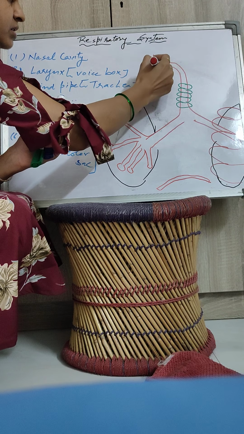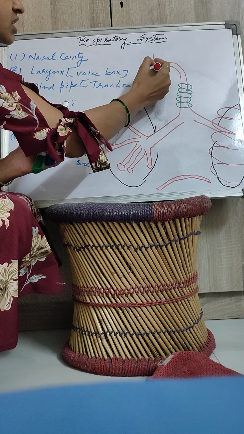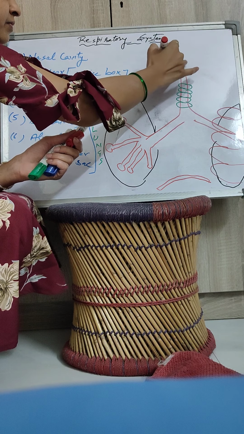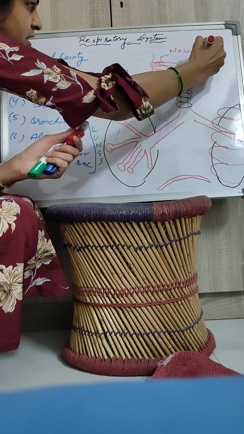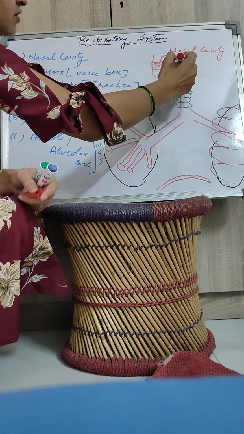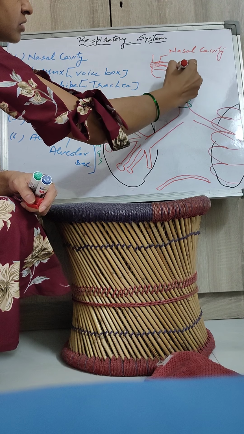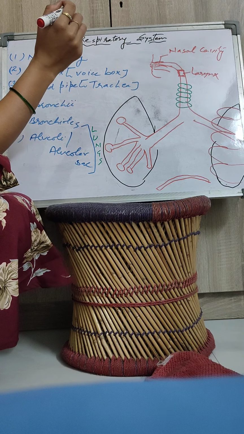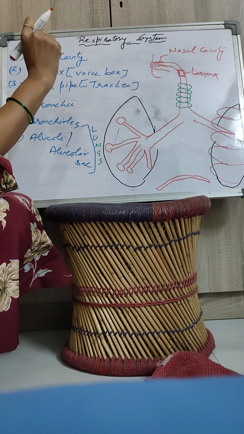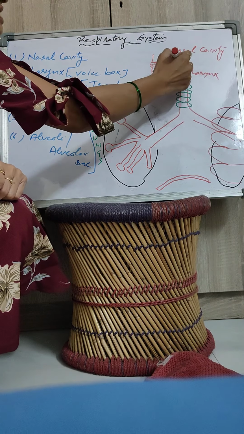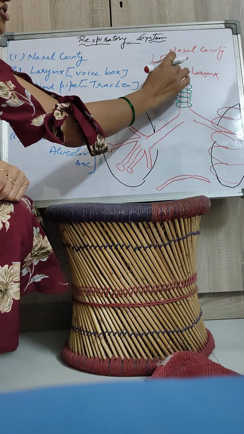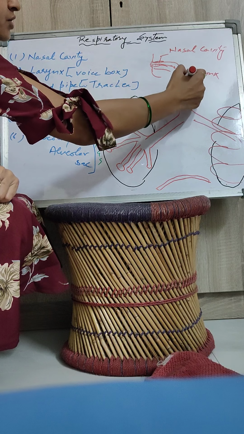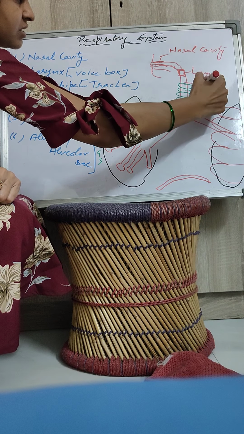This is the nasal cavity, and below the nasal cavity what is found? Your food pipe. So here is the nasal cavity, which continues to the voice box, known as the larynx, and above the larynx the pharynx is found. The pharynx is a structure where the windpipe and food pipe both pass. So the pharynx is right above the larynx, and it is a structure where your windpipe and food pipe both have a common passage. The larynx continues with the windpipe, or you can say trachea.